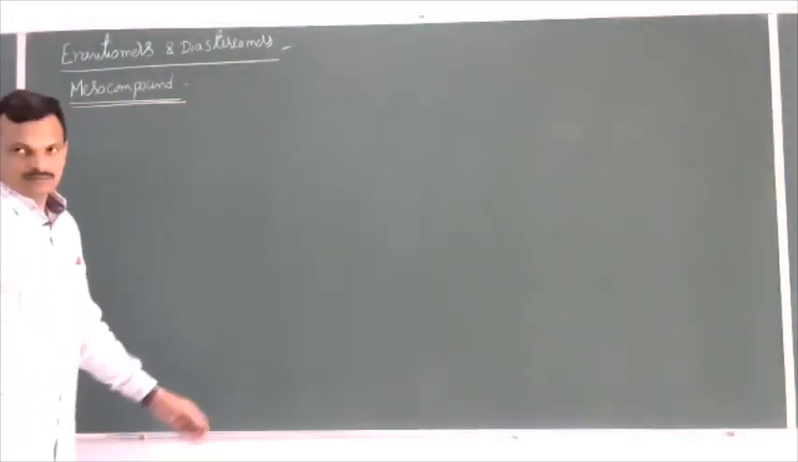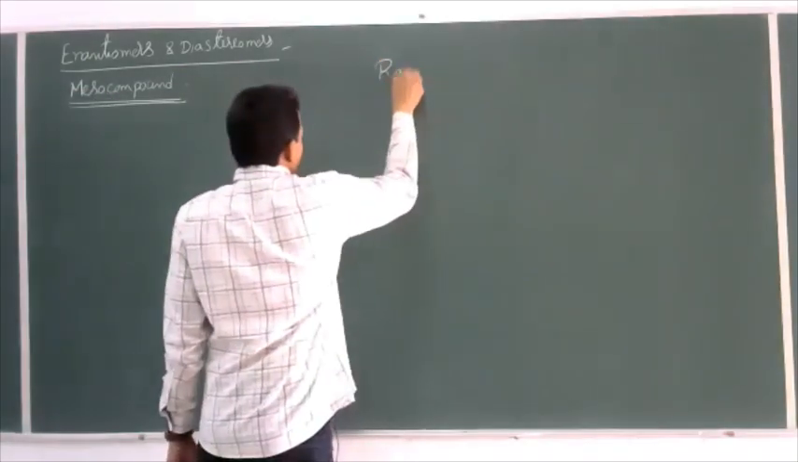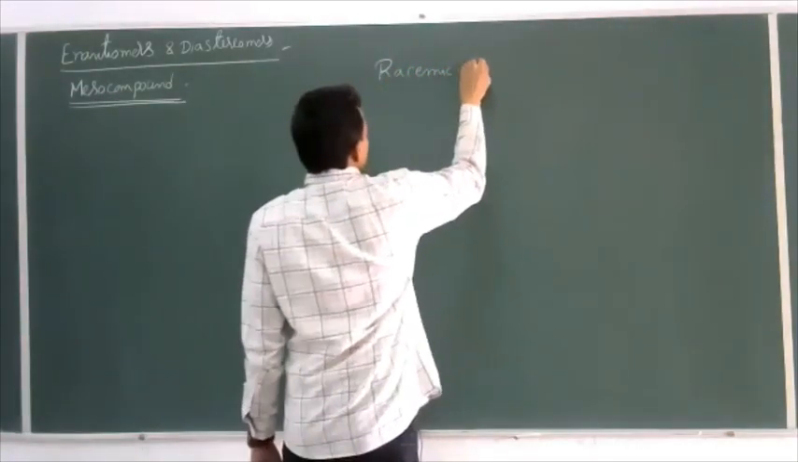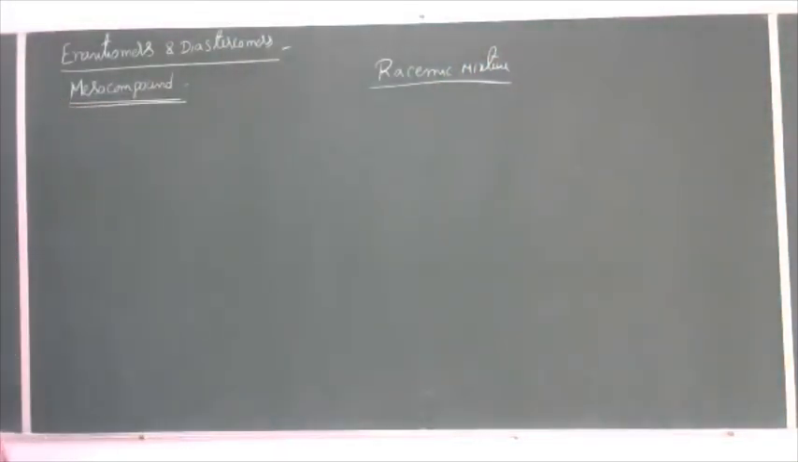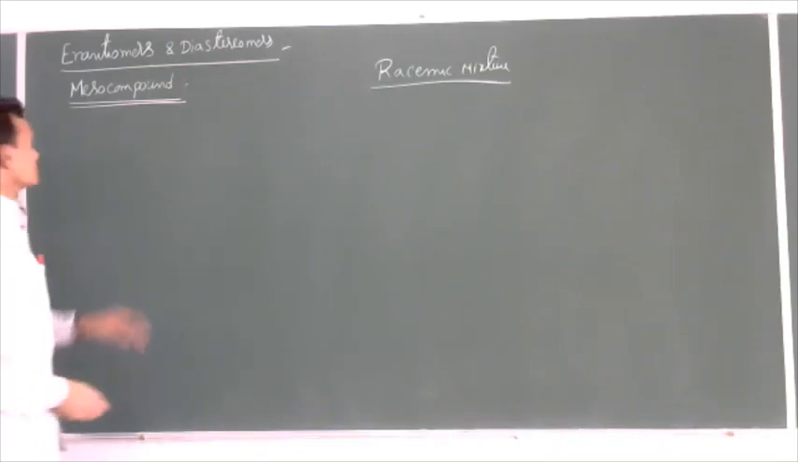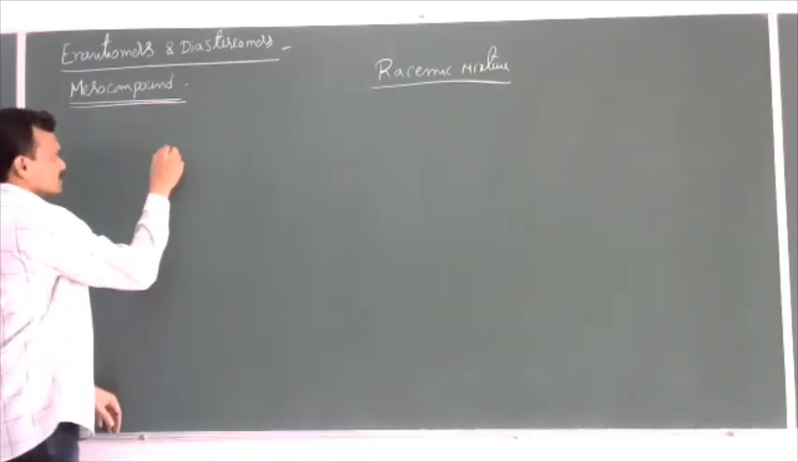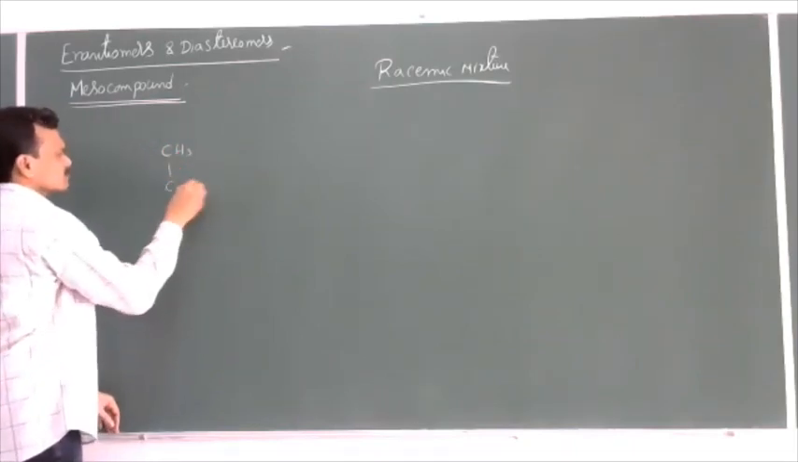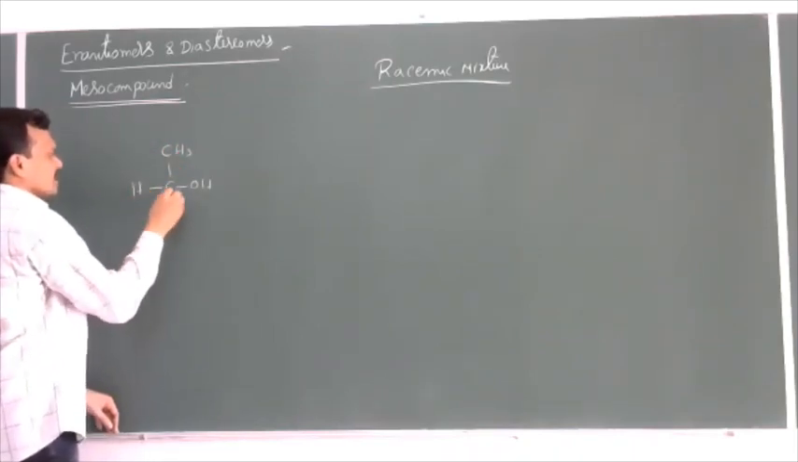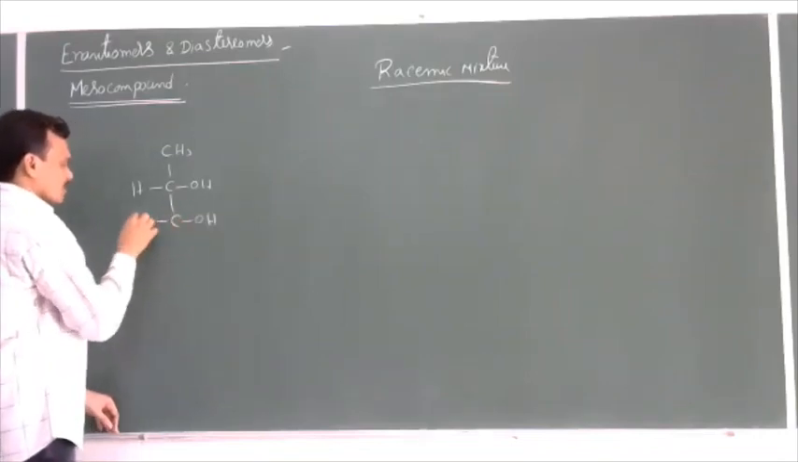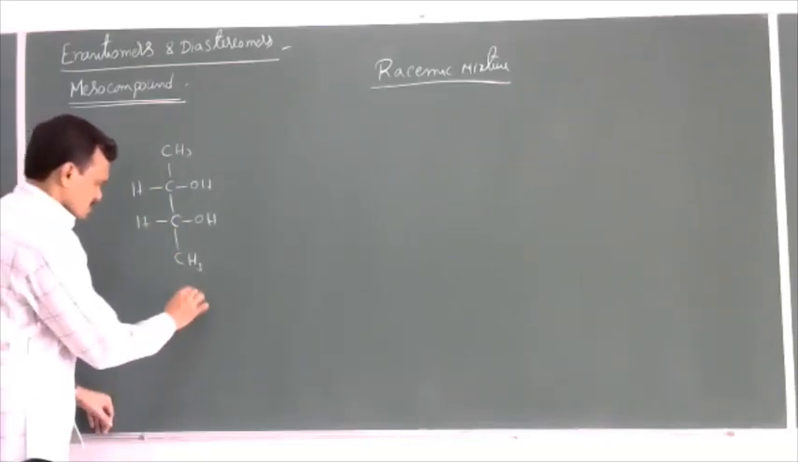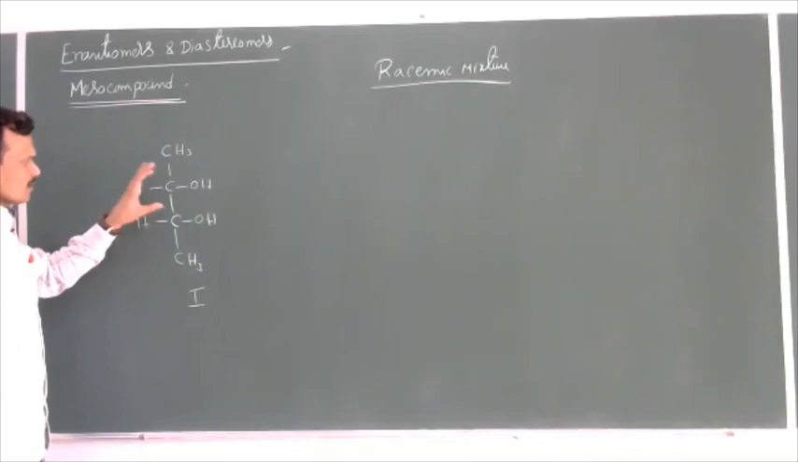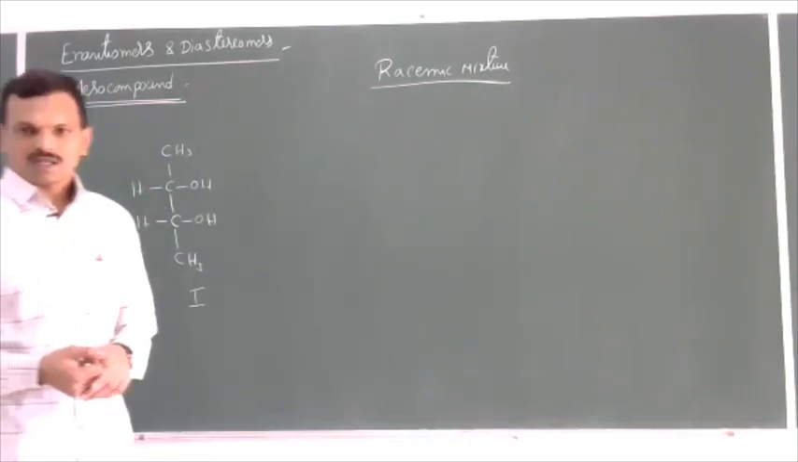Now let us see meso compounds and racemic mixtures. So what is a meso compound and what is a racemic mixture? Now I'll take one example here: 2,3-butanediol. This is a molecule. Let us call this the first structure. Now, is this molecule optically active or optically inactive?